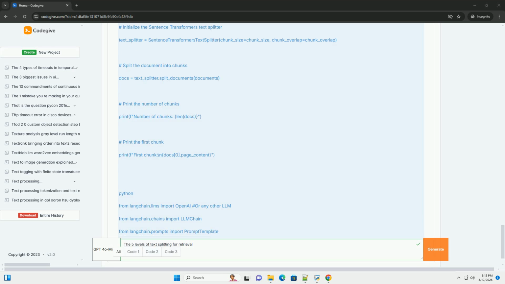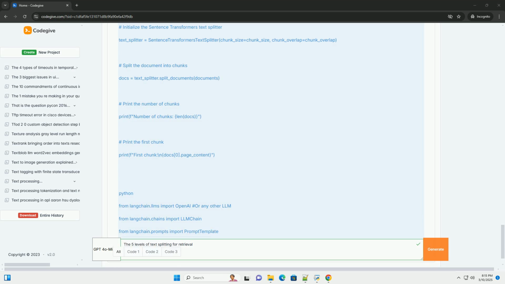Level 4, Semantic Splitting. Concept: splitting the text based on semantic meaning, often using sentence embeddings. The goal is to keep chunks that are semantically related together. This is crucial for ensuring that the retrieved chunks contain relevant context for the query. Pros: creates chunks that are semantically coherent. Can significantly improve retrieval accuracy compared to simple splitting methods.